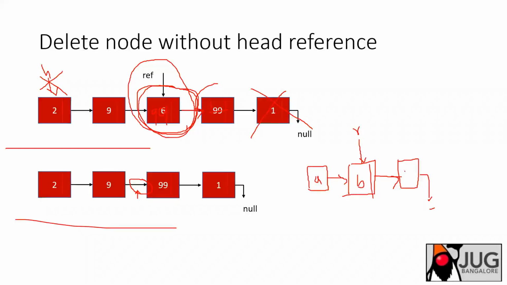So A's next... You cannot access A. You don't know how to access A. That is okay, I'm not accessing A. I want to delete B. You don't know how many nodes there are here. That is what I'm saying, right? You don't know this.